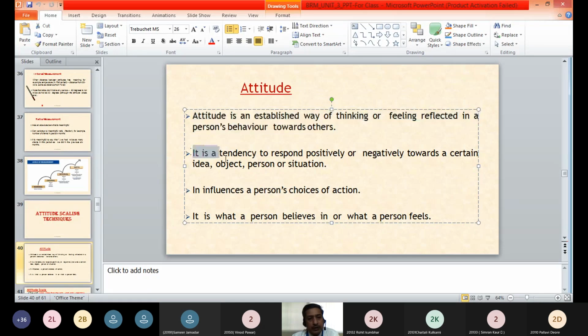So attitude is a tendency to respond positively or negatively towards a certain idea, object, person, or situation. So it influences a person's choice of action. So all his feelings, thoughts, his experiences, will influence a person's choice of action. How he behaves will be based on how he thinks, how he feels. It is what a person believes in or what a person feels.